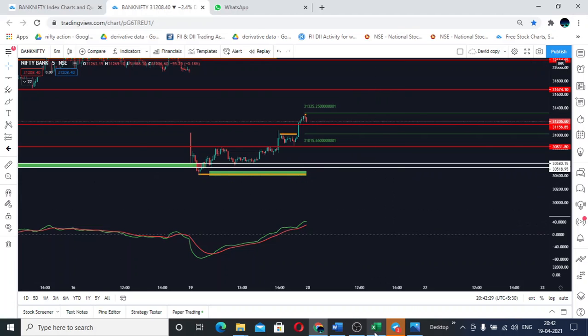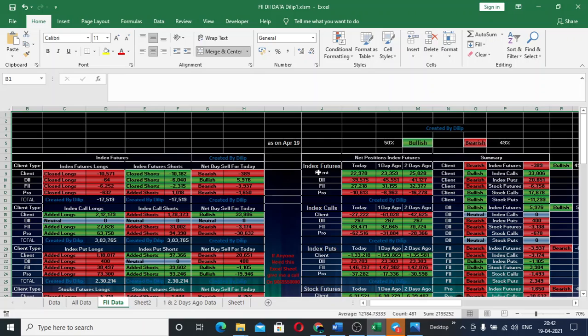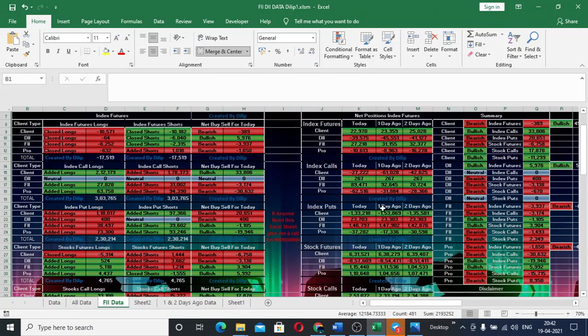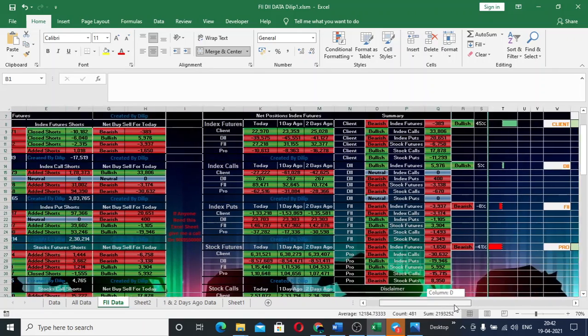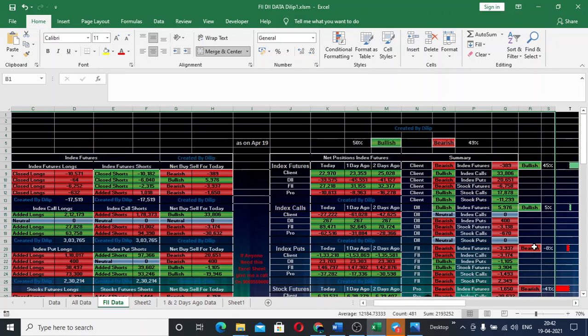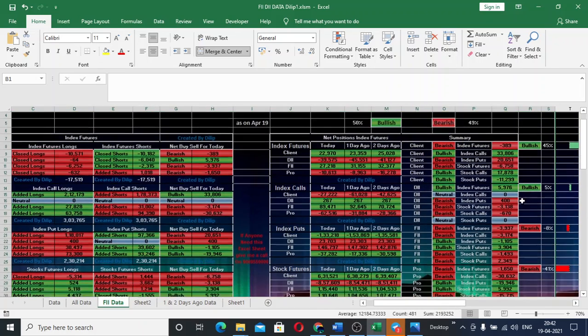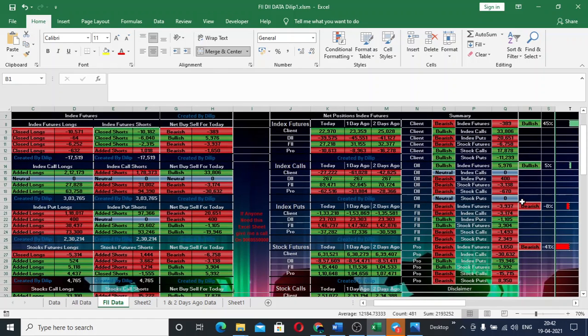So let's jump into the FI data now. This is the April 19th FI data. What I can see here is that clients are mostly bullish, and I see FIs and pros mostly on the negative side, but FIs don't hold many contracts here.